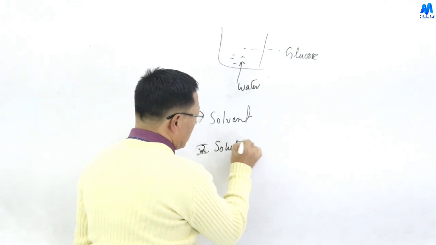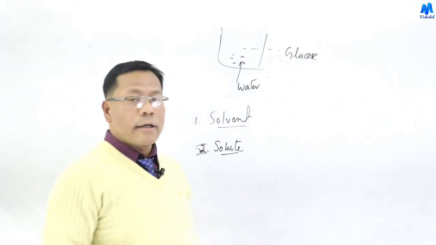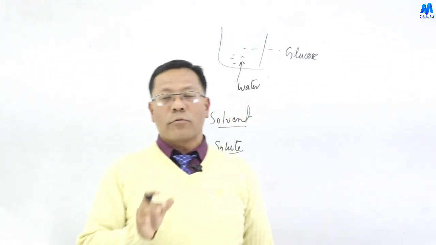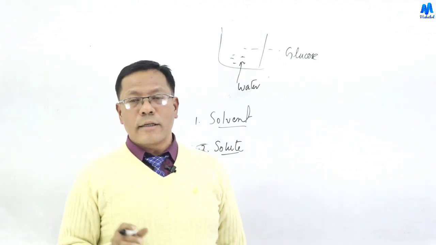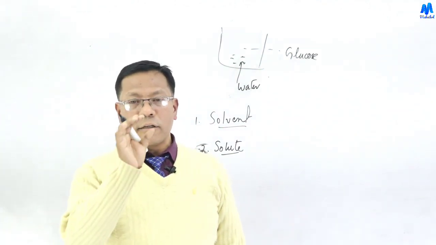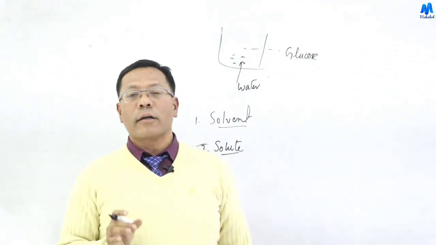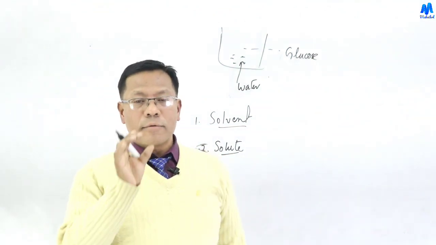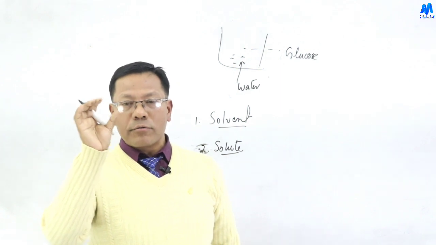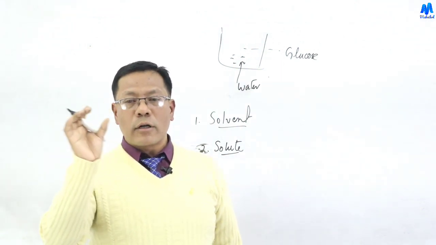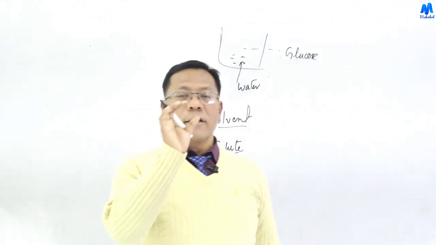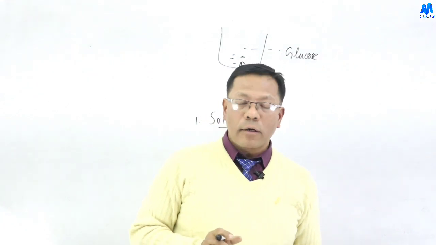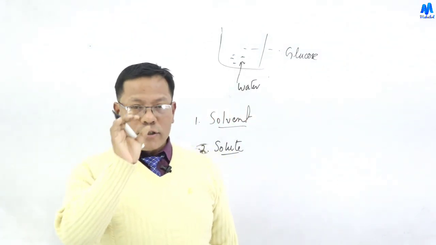The solvent is the component of a solution which is usually present in large quantity. The solute is the component of the solution which is present in smaller quantity.